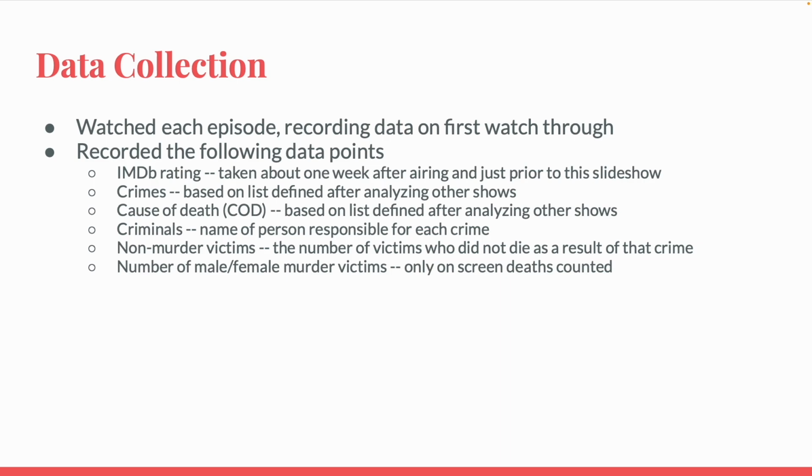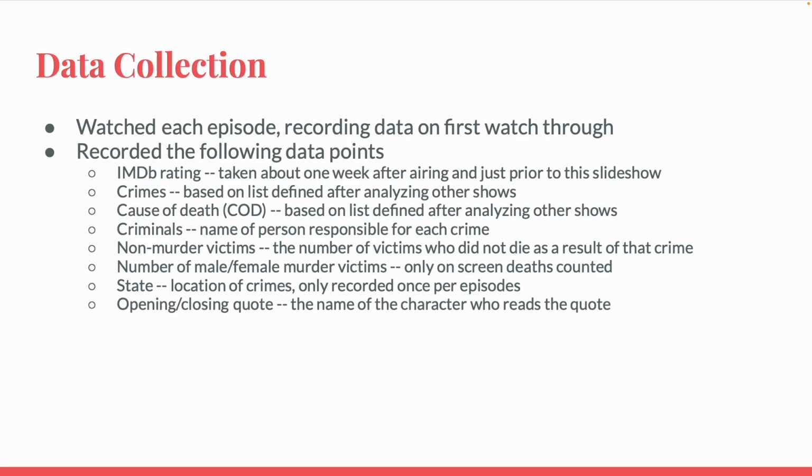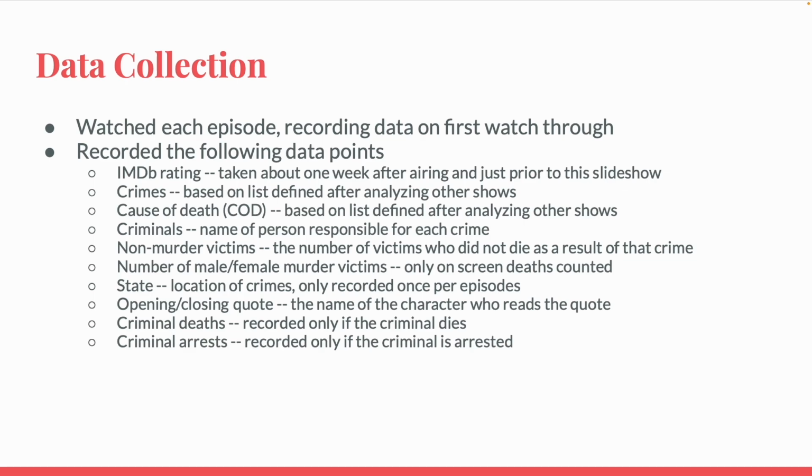If I don't see someone actively dying, clearly about to die, or a body at a crime scene, it is not recorded. I also record the state, which is where the crime occurred and is only recorded based on the number of episodes and not on the number of crimes. The opening and closing quotes, but more specifically, the name of the character who reads the quote, criminal deaths, which counts how many criminals died in that episode, and criminal arrests, which is how many criminals got arrested in that episode. I also record what I call the last victim, which is whether or not the last person to be threatened by a criminal in that episode survives.